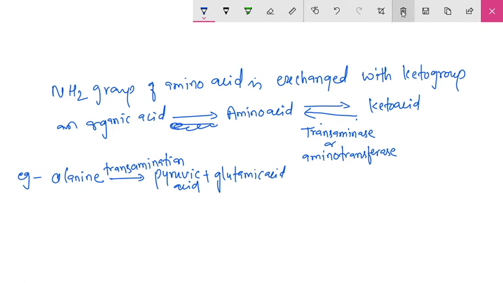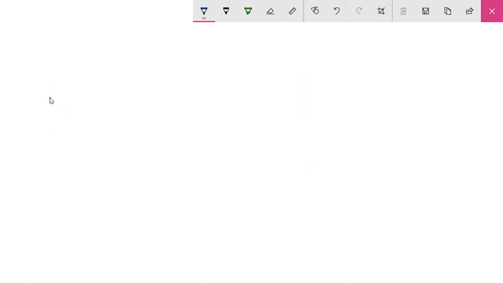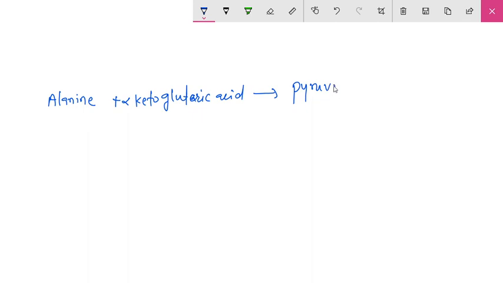Okay, so we will draw here one reaction. So the alanine plus alpha ketoglutaric acid, okay, alpha ketoglutaric acid. So it produces the pyruvic acid and the glutamic acid.